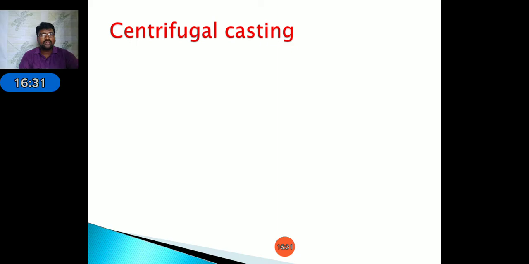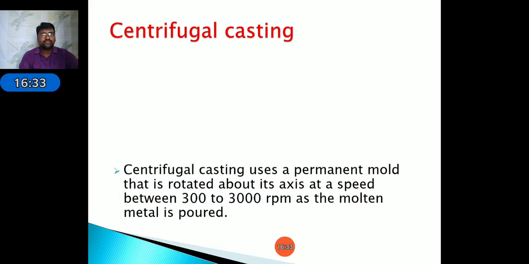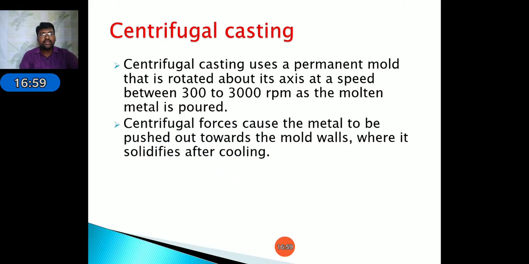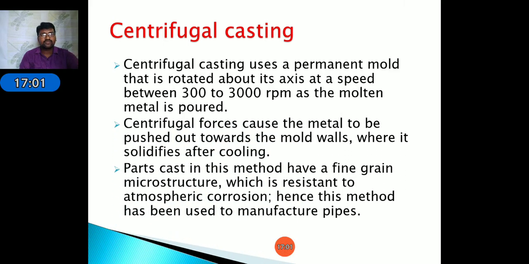Next, centrifugal casting. Centrifugal casting uses a permanent mold that is rotated about its axis at a speed of 300 to 3000 rpm, and the molten metal is poured. Due to the centrifugal force, the poured molten metal will stick to the walls of the die. By using this, we create the centrifugal casting. Mainly it is used to prepare cylindrical objects.